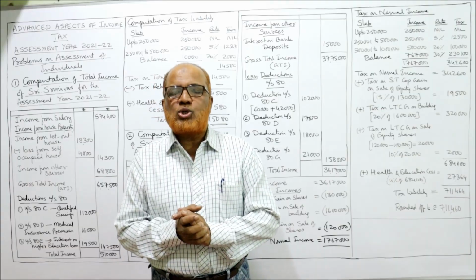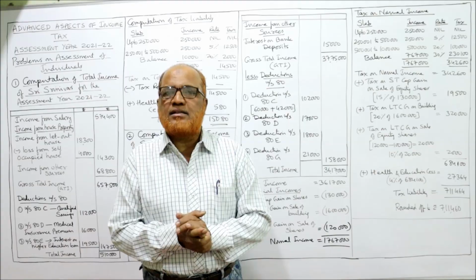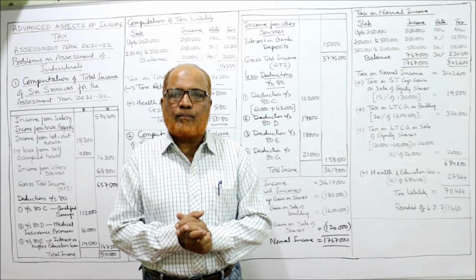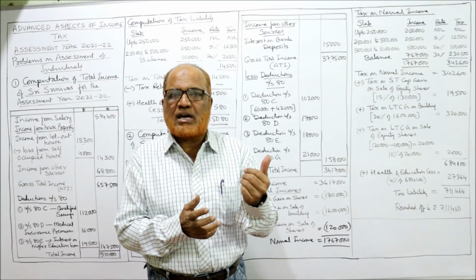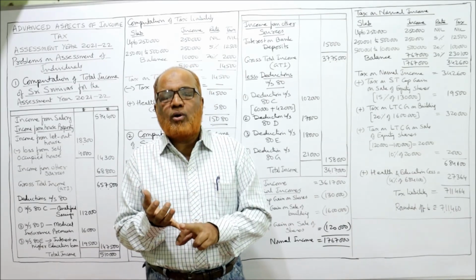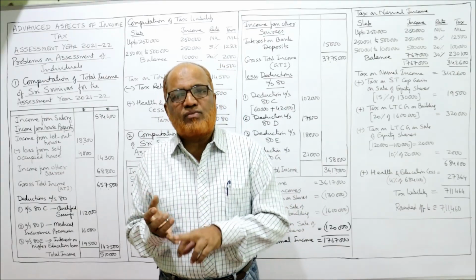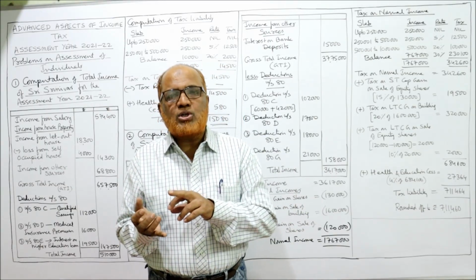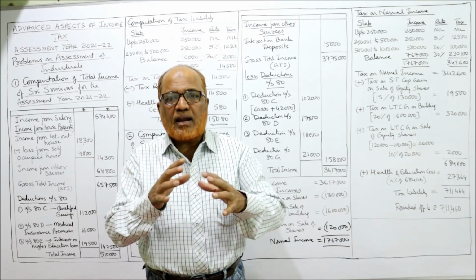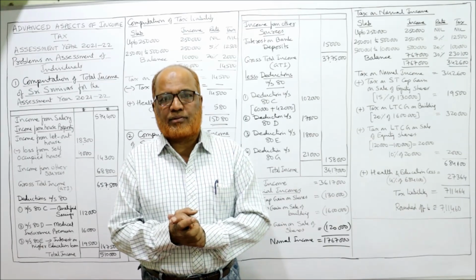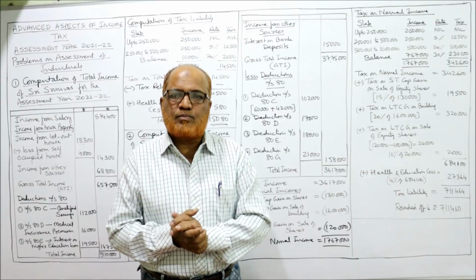Until and unless you are perfect on the provisions of the Income Tax Act 1961, you cannot solve any problem. So give more concentration to understanding the theory which I have given. Not only the last video, but also the videos on deductions from GTI, computation of income from other sources, and computation of PGBP. All these are interrelated topics. Without understanding the previous videos, you cannot understand this problem.